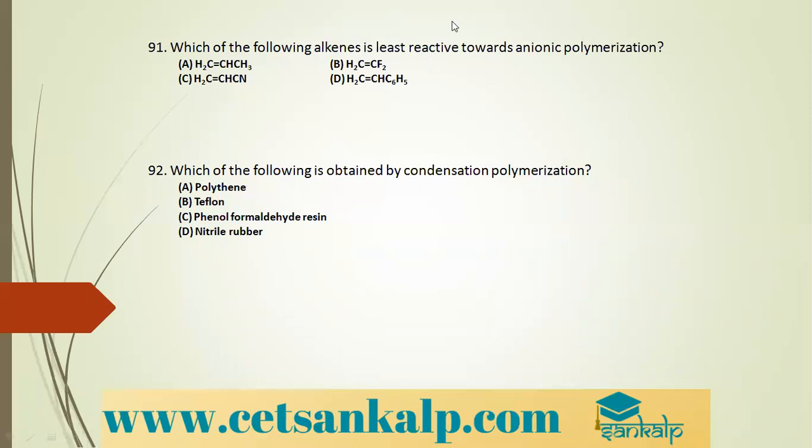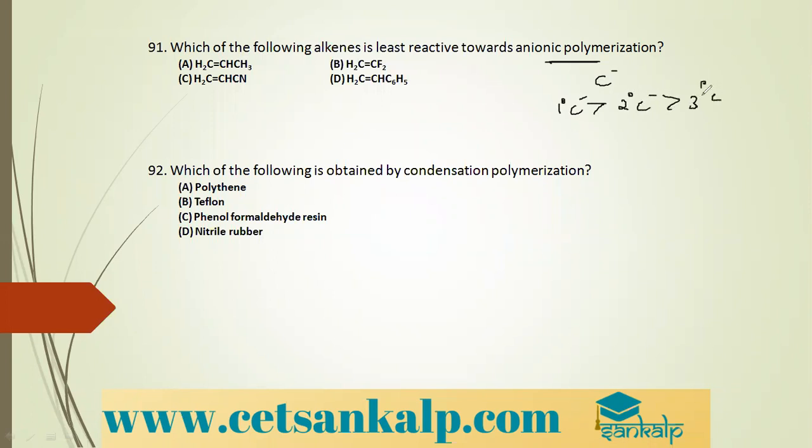Next, which of the following alkenes is least reactive towards anionic polymerization? Anionic polymerization involves formation of carbanion. And we know that primary carbanion is more stable, then comes secondary carbanion, then tertiary carbanion.